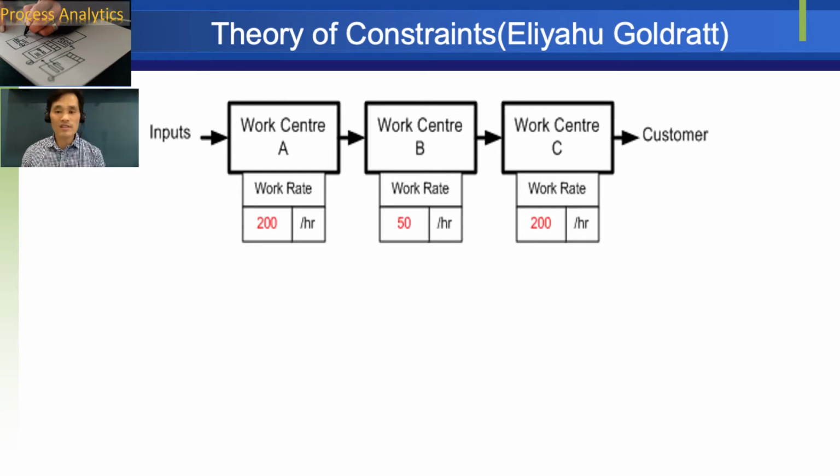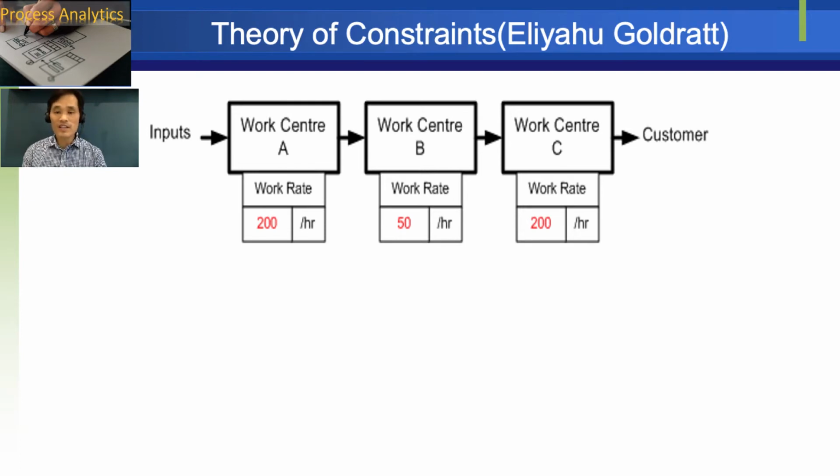All processes contain a bottleneck. The process map example shown here details a 3-stage process where work center B can only produce 50 units per hour. Despite A and C being able to produce 200 units per hour, the whole process can only deliver 50 units per hour to the customer.